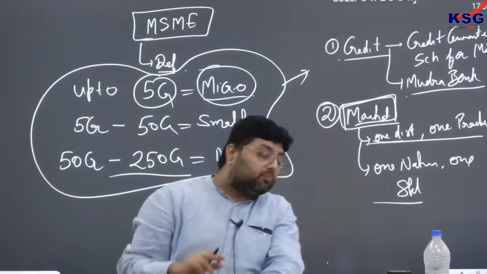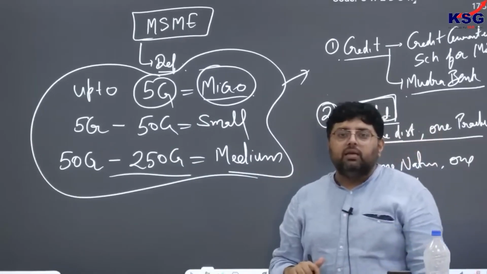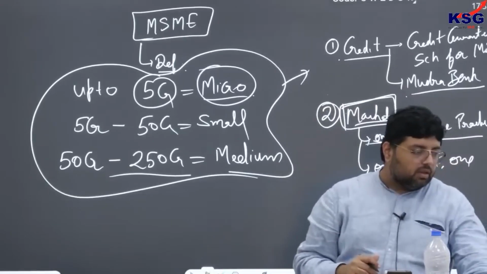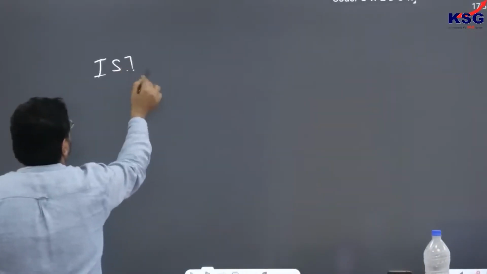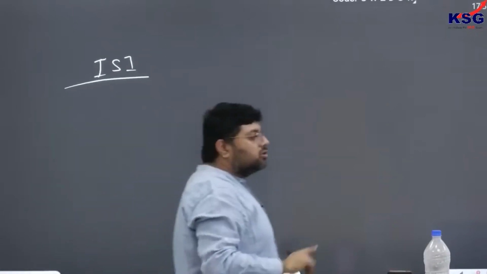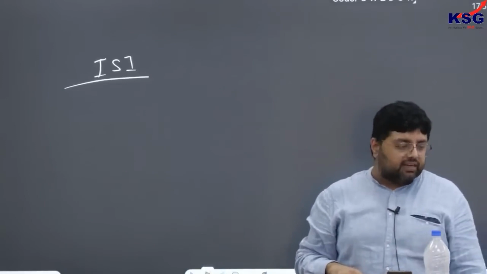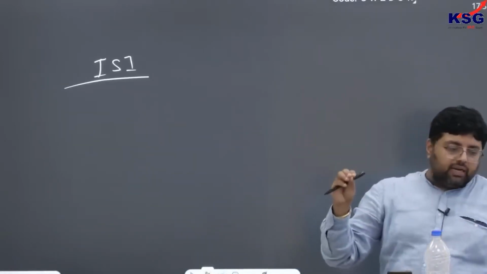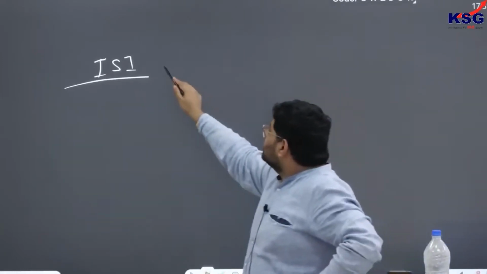That is why, if you see from the last so many years, they are asking questions on the many bodies which are responsible for standards. For example, ISI. You know that the ISI mark is there. This ISI mark is certified by BIS, Bureau of Indian Standards, and this is given for industrial products in India. So basically this recognizes a standard.